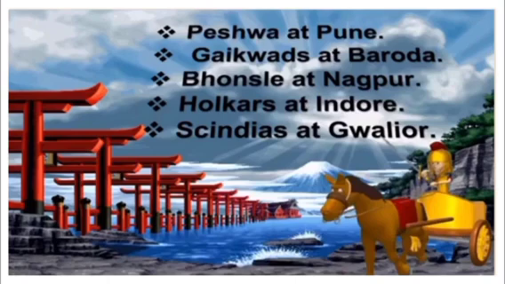One is the Peshwa at Pune, Gaekwads at Baroda, Bonsle at Nagpur, Holkars at Indore, Scindias at Gwalior. So, after the death of the Peshwa, the kingdom of the Marathas was divided into 5 independent states: Peshwa at Pune, Gaekwads at Baroda, Bonsle at Nagpur, Holkars at Indore, Scindias at Gwalior.